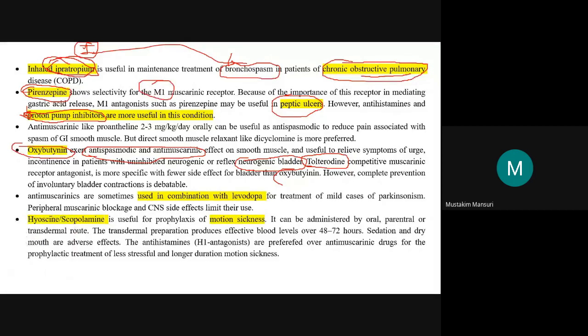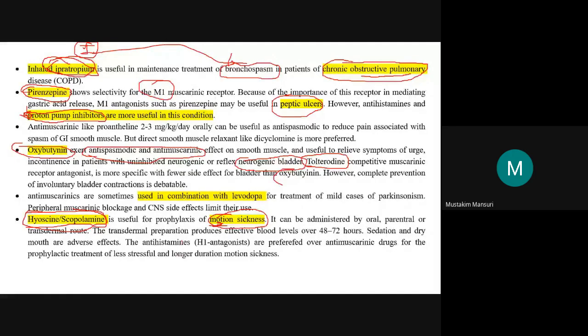The last one is hyoscine as well as the scopolamine patch. It is also available as a patch now. This hyoscine scopolamine is useful in the treatment of motion sickness, the sickness caused by travelling, movement, motion. For that treatment, nowadays transdermal patches are also available.